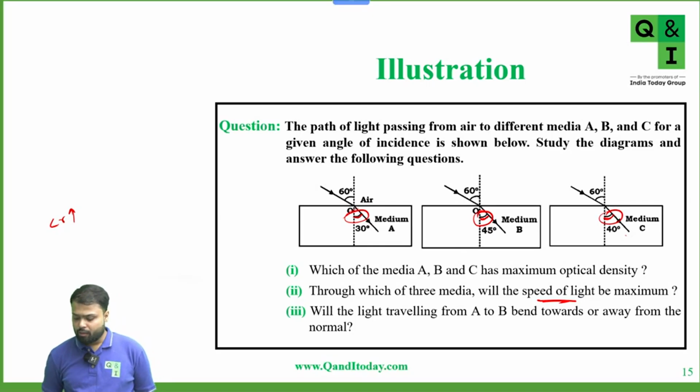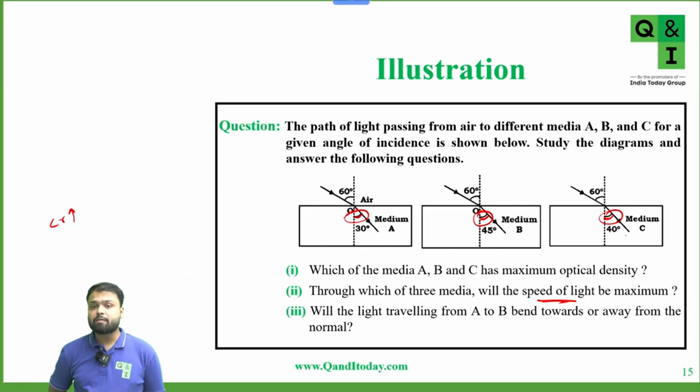Okay. Now, third part. Will the light traveling from A to B bend towards or away from the normal? Now we have to compare medium A and medium B. Tell me which medium is denser, medium A or medium B?